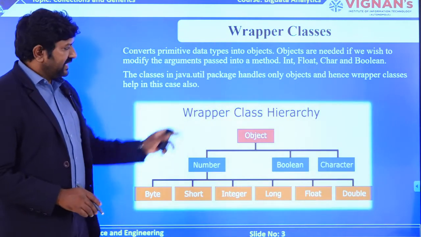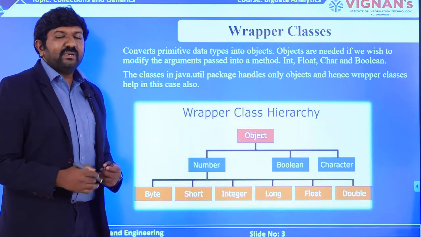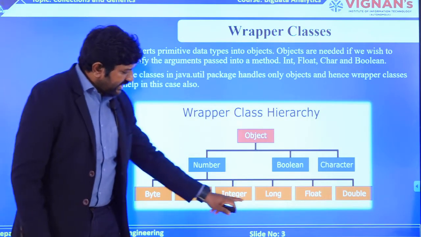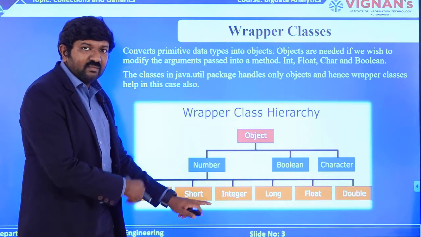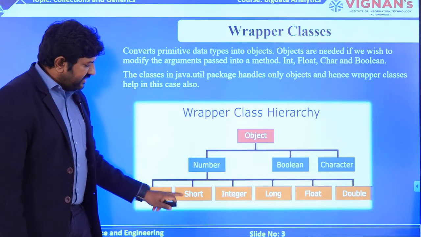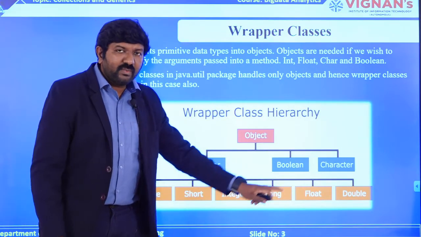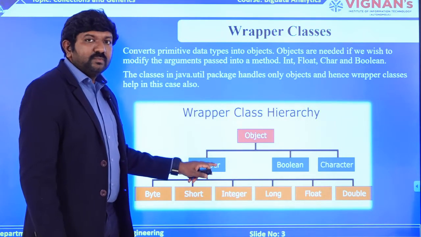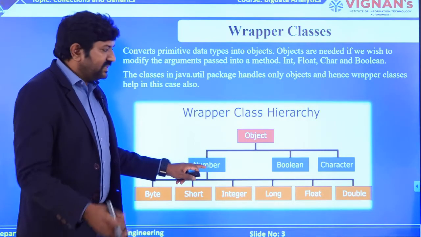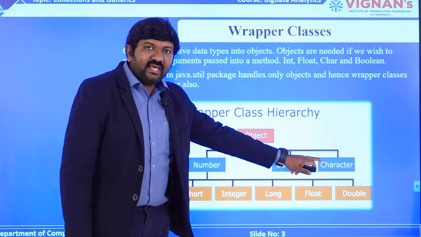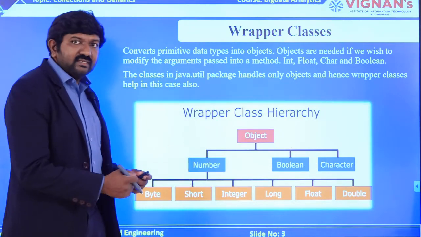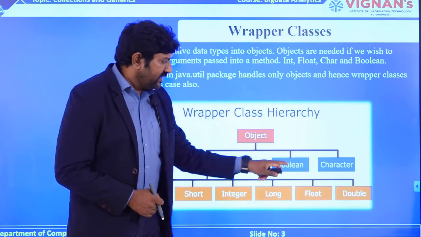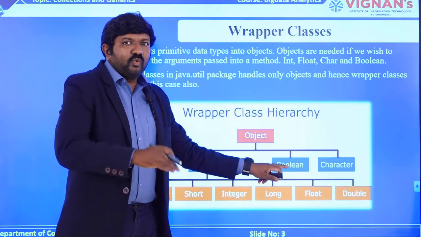So, let us see here, this is a basic hierarchy of wrapper classes that exist. Everybody is aware of all these data types. A few of them I have just written in my previous slide, like byte, short, integer, long, float, double, everything in terms of numbers. So, that falls into an object category called Number, and apart from that we have two more, a boolean one as well as a character one, like strings that are implemented to carry the information. Boolean is used to hold true or false values.